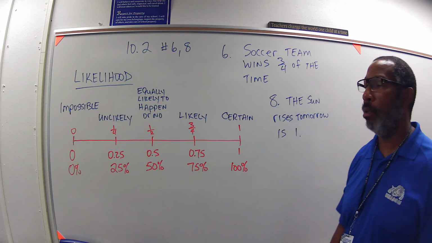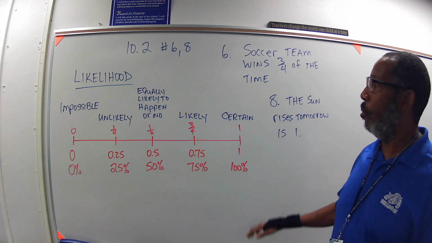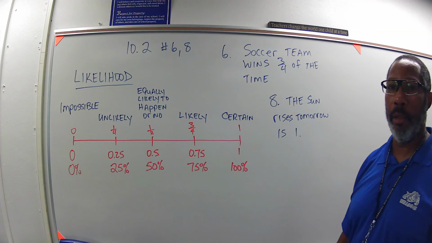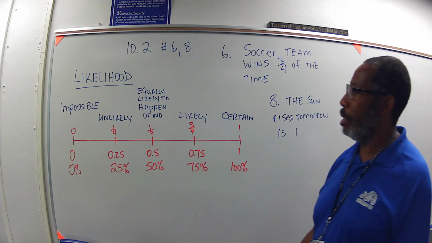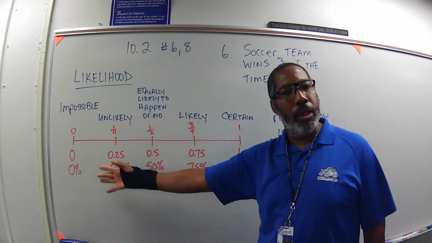We're going to work out problems from section 10.2, numbers 6 and 8. I drew this table up here to remind us what likelihood is, how likely it is for something to happen. When you're studying probability, this is one of these standard tables. You should have this in your notes.